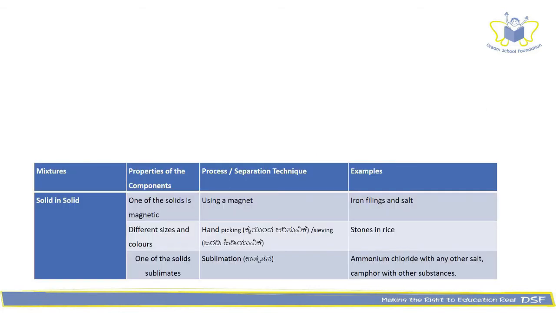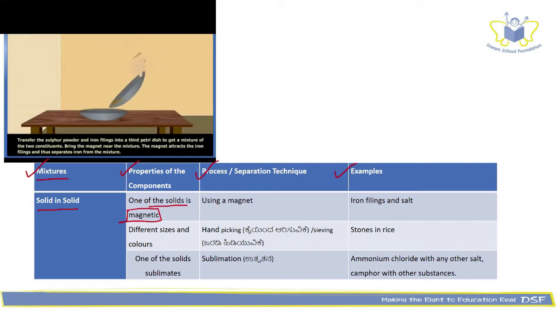Here is how we are going to look at it. We are going to look at the mixtures first, or basically what state the components are in, then the properties of the components that we can utilize, then the process or the separation technique, and then we'll look at the examples. Let's start with solid in solid. What if one of the solids is magnetic in nature? Then we can use a magnet to separate it from the rest of the mixture. The example is iron filings.